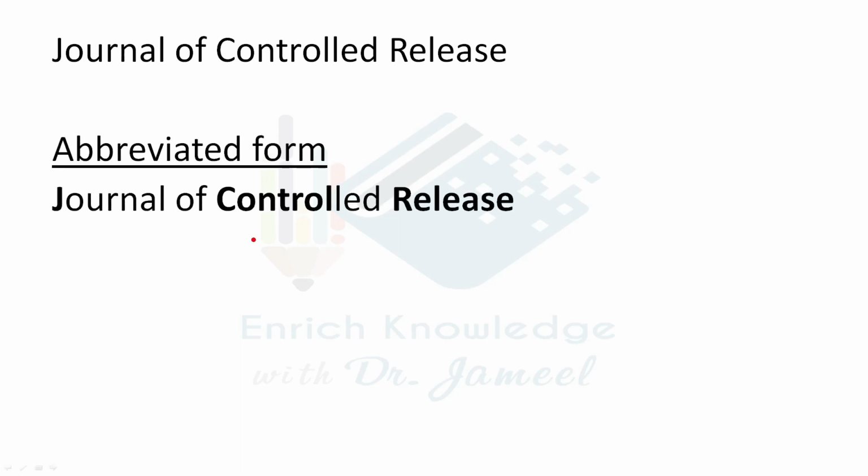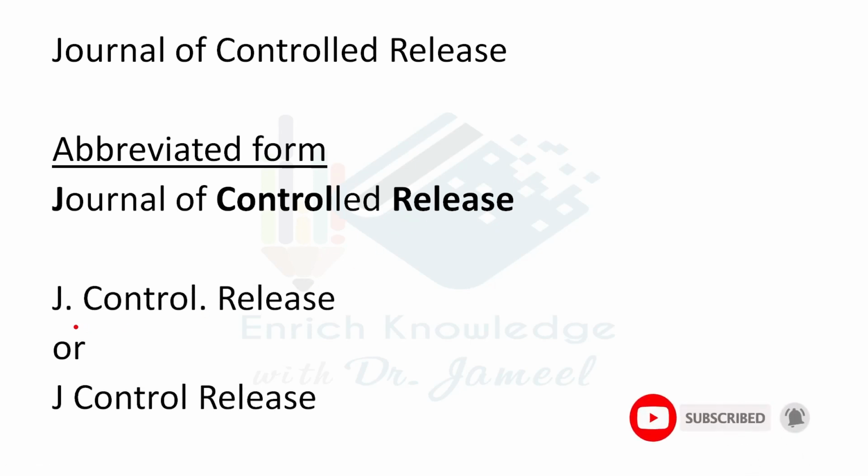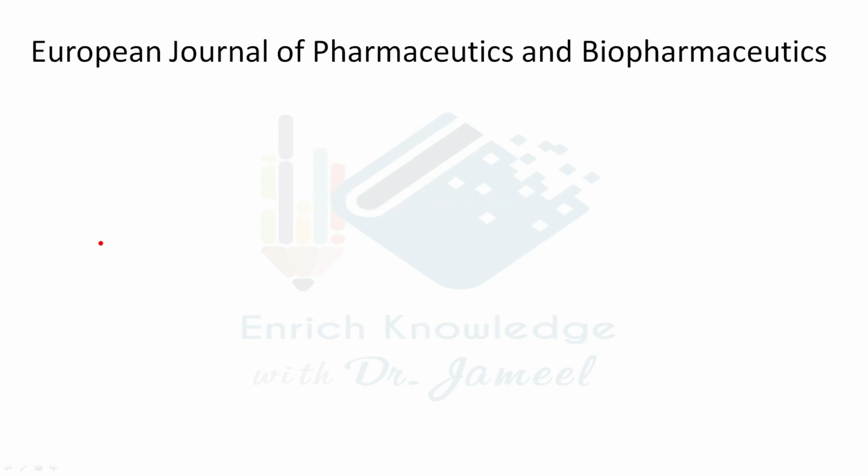Journal of Controlled Release. So you can find the two terms, controlled and release. As usual for the journal, we have to consider the first letter, J. For controlled, we have to look at only the control, and for release, the abbreviation is not applicable. So we can write J dot Control dot Release for this Journal of Controlled Release.